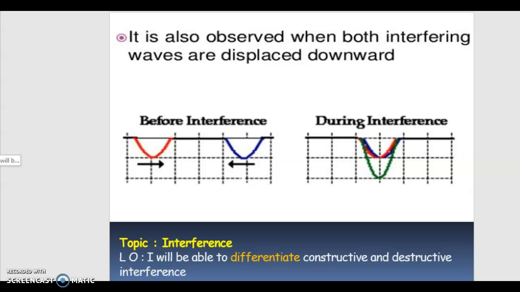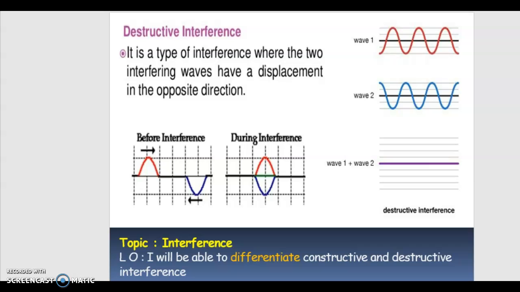Now when we discuss destructive interference, from the definition itself it is clear that the two waves should have displacement in opposite directions. For constructive, it was along the same direction, and for destructive, it is along opposite directions. That is, if wave 1 has a positive amplitude, then wave 2 should have a negative amplitude. Here also the amplitudes are getting added up, but this amplitude is a positive value and this amplitude is a negative value.